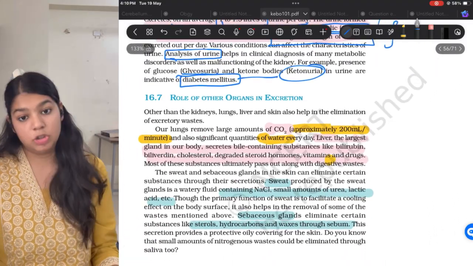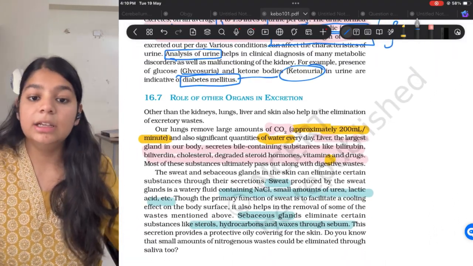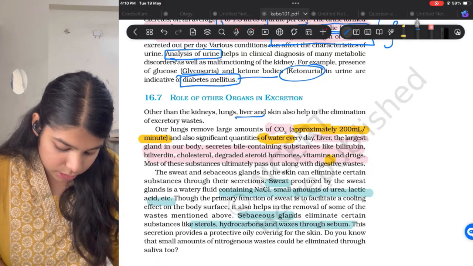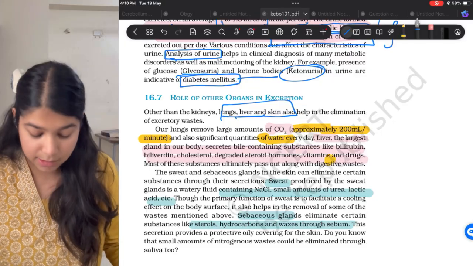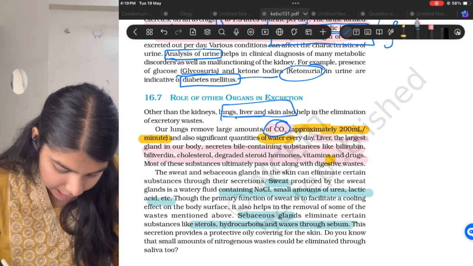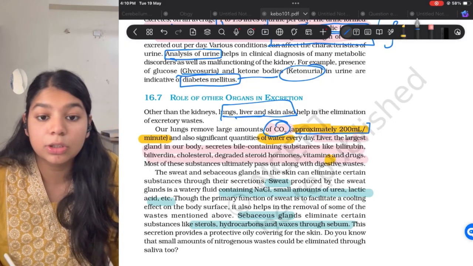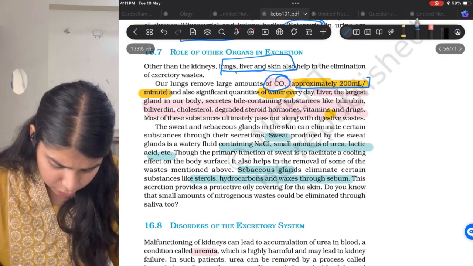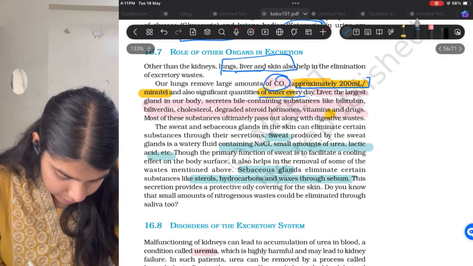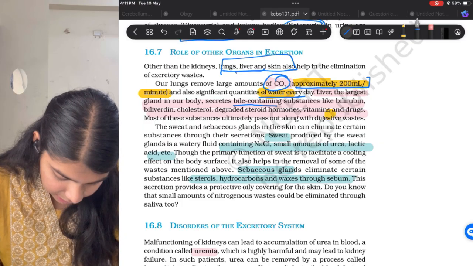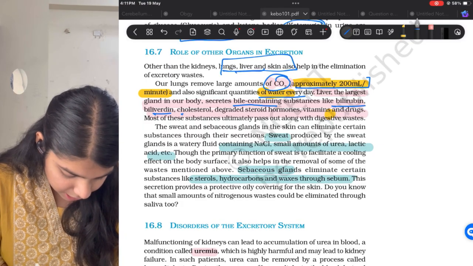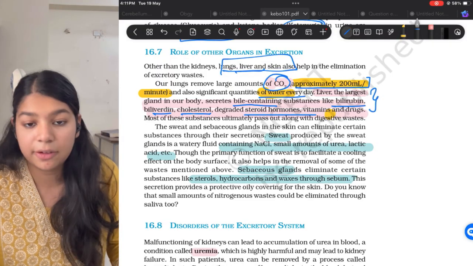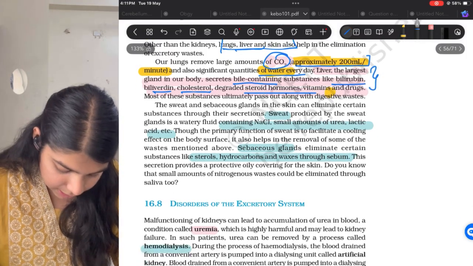Roles of other organs in excretion. Besides the kidney, other organs like the lung, skin, and liver also help in the excretion of other substances. The lung excretes a large amount of CO2, approximately 200 ml per minute, asked in the question paper. The liver excretes bile containing bilirubin, biliverdin, cholesterol, steroid hormones, vitamins, and drugs. These you have to learn, you have no option.